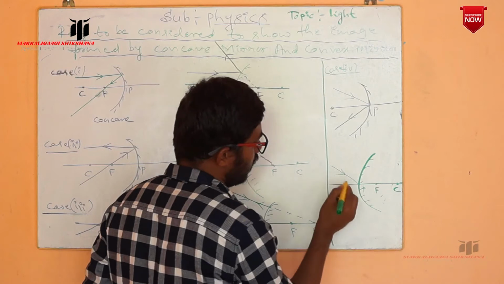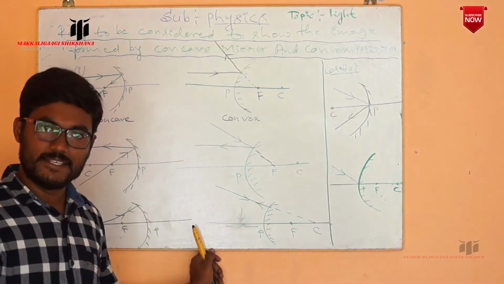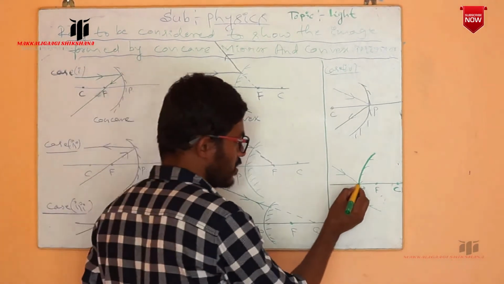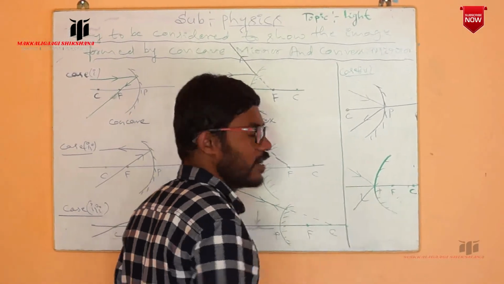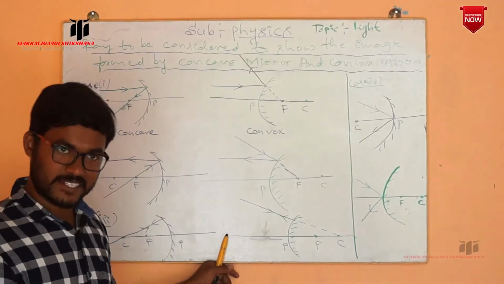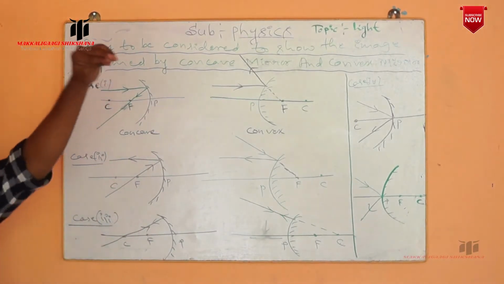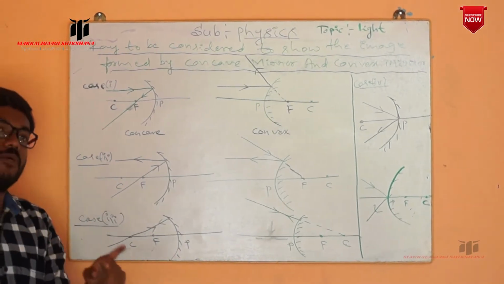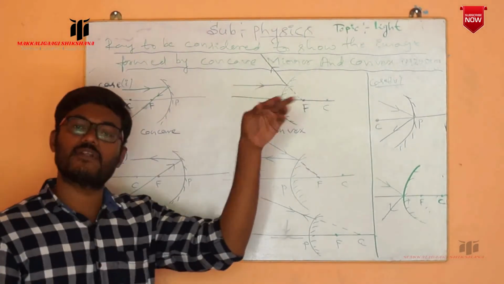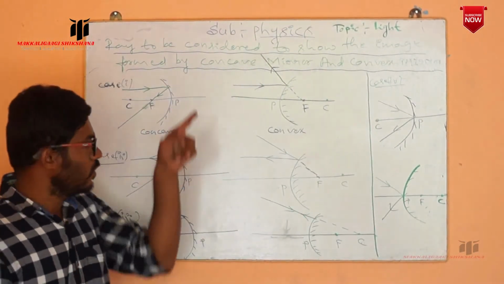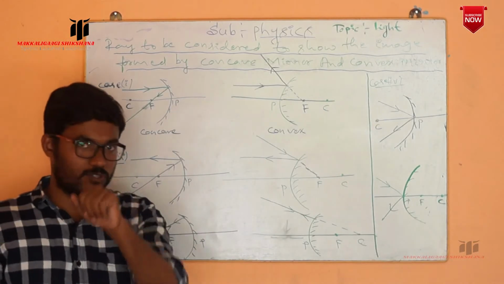A pole. If the ray of light is exactly incident at the pole, what happens? This is a return back of the ray of light, and it satisfies the laws of reflection. So if I want to show the image formed by the concave mirror or convex mirror, here we have four rays you have taken.